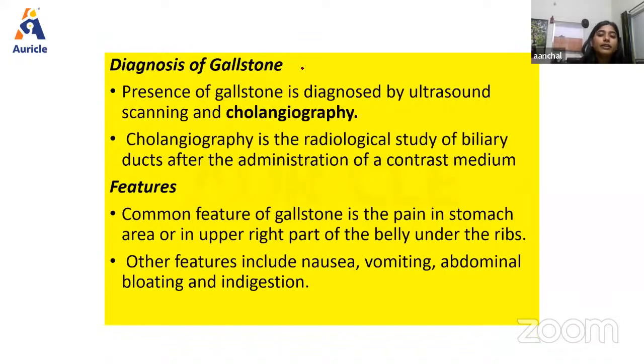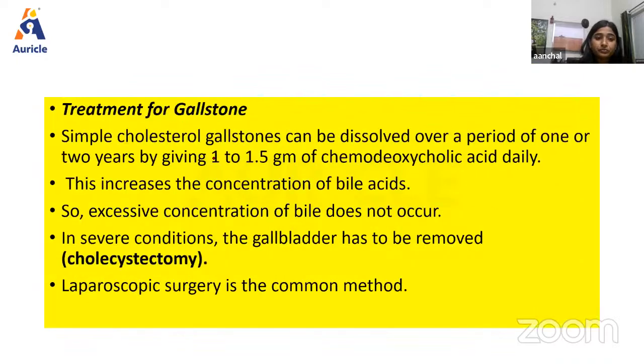Then the diagnosis can be done by ultrasound, scanning, and cholecystography. Cholecystography is the radiological study of the biliary duct after the administration of a contrast medium. The common feature of gallstone is pain in the stomach area or in the upper part of the belly under the ribs. Other features include nausea, vomiting, abdominal bloating, and indigestion.